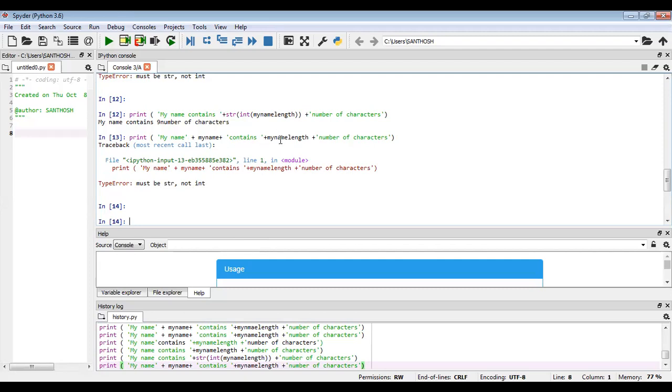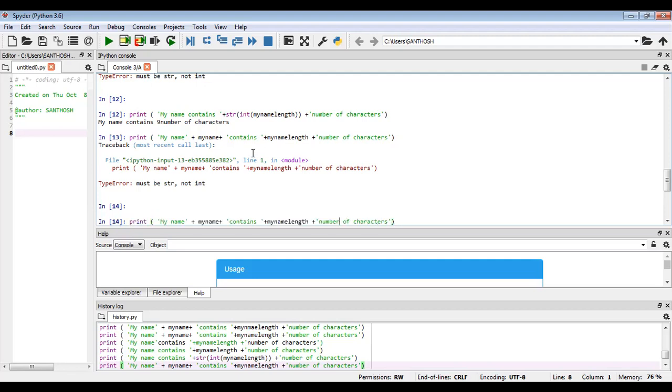So if you get an error like this, what we have to do is convert that int into string. For converting int into string, here in Python, we have an inbuilt function called str. By using the str function, you can convert int into string.